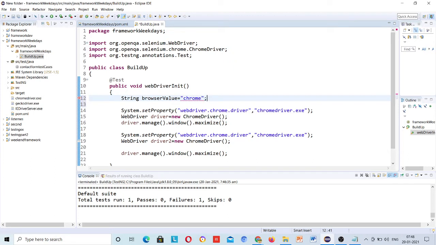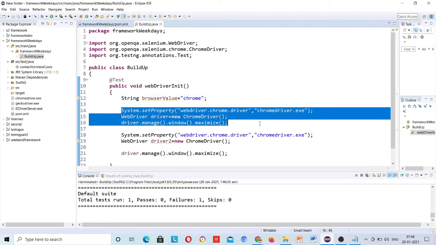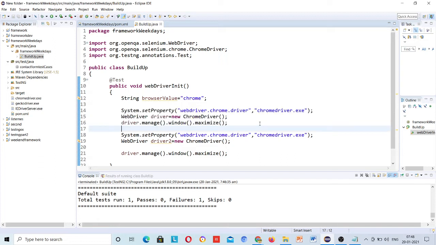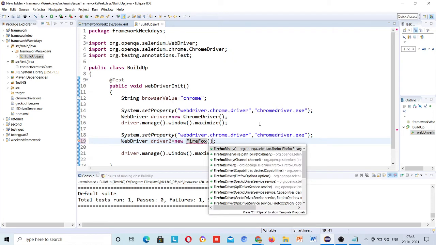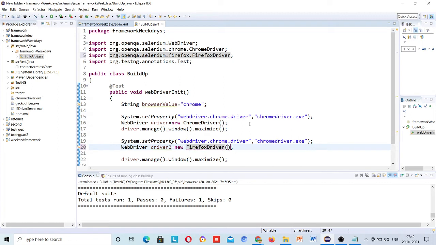If the browser value is Chrome, then run this part, this will be initialized, and based on this all your test cases will run here. If the browser value is Firefox, then WebDriver.gecko.driver and gecko.